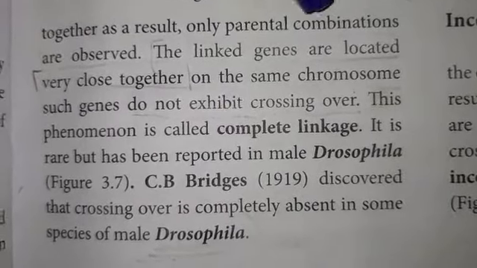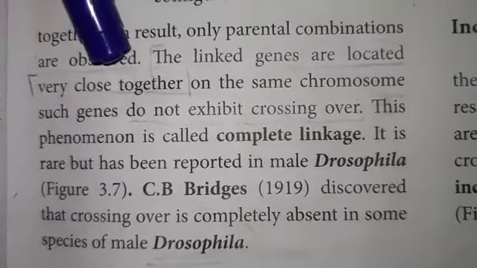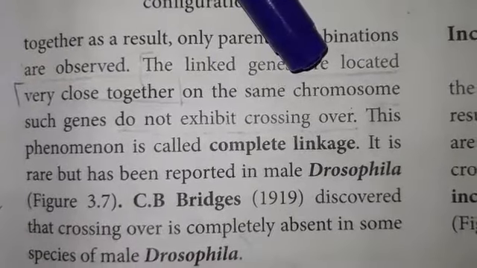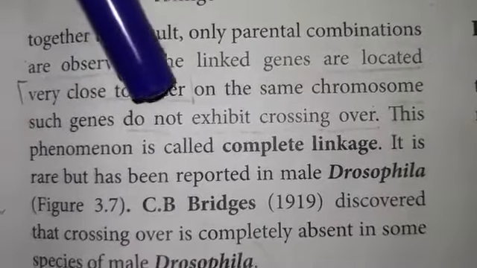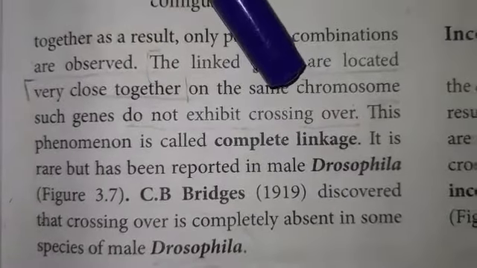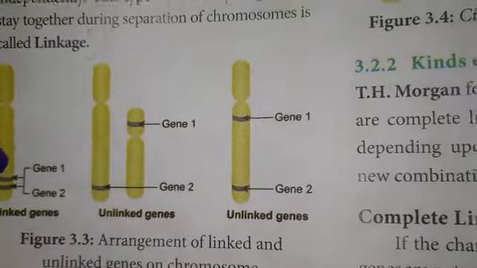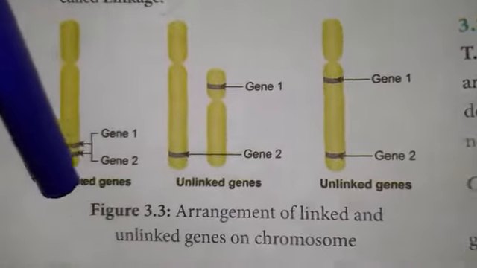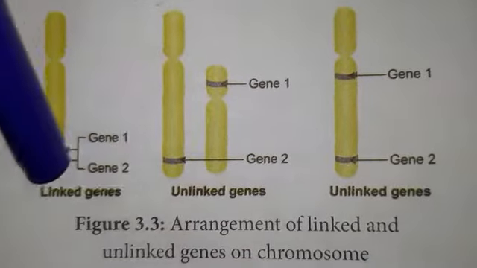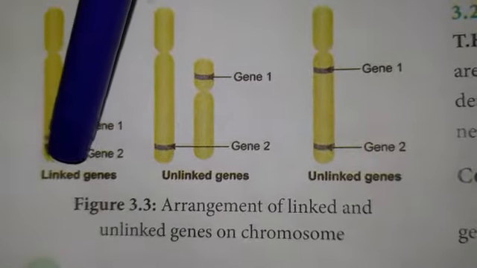The linked genes are located very close together on the same chromosome. Such genes do not exhibit crossing over. That is, the genes which are closer together are inherited to the next generation without any separation. So this type of linkage is called complete linkage.